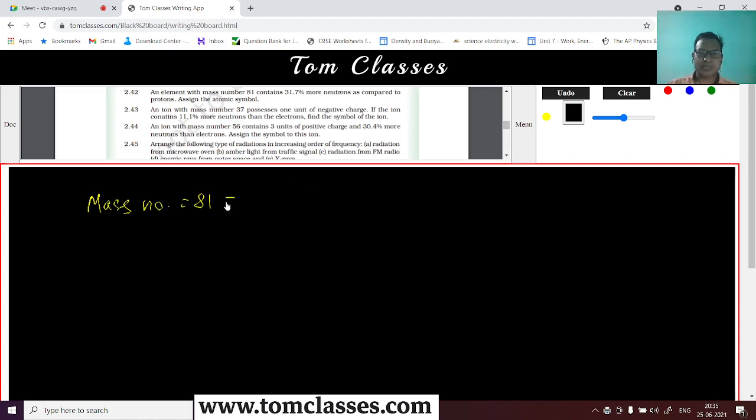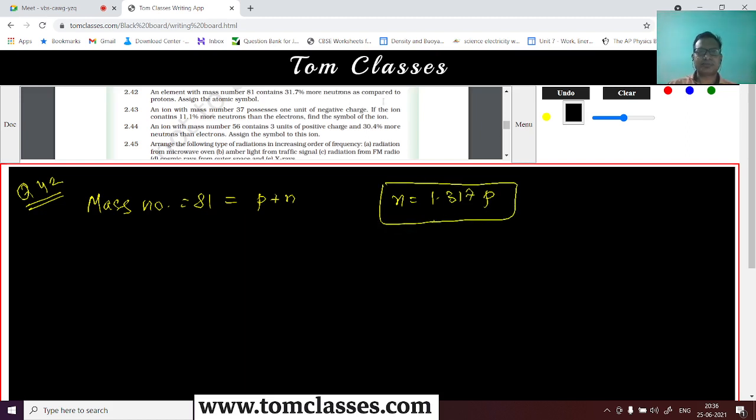The mass number is protons plus neutrons, that is what we know. So this is question number 42. So it contains 31.7% more neutrons, so you can say the number of neutrons is 1.317 times the number of protons. That is what is given to us.